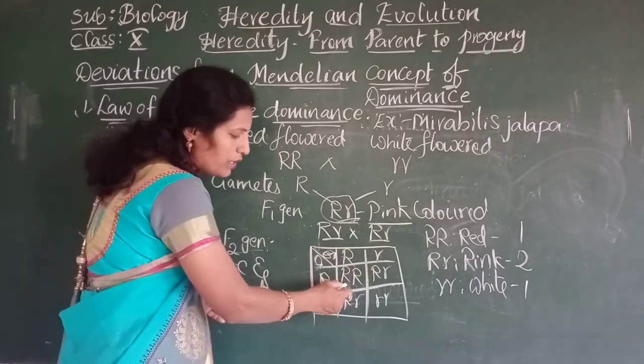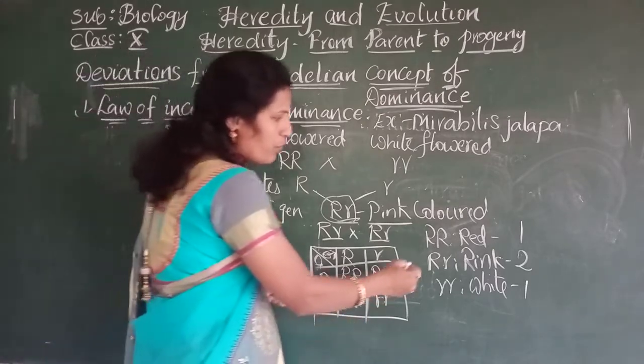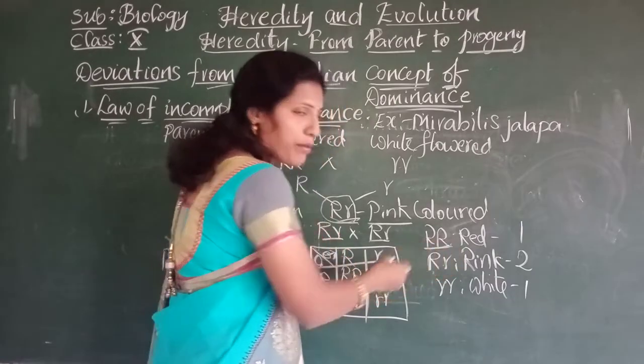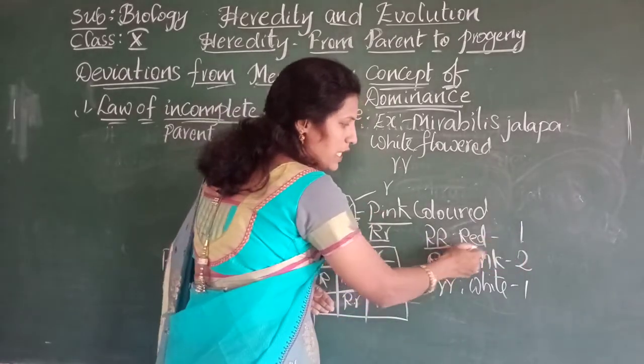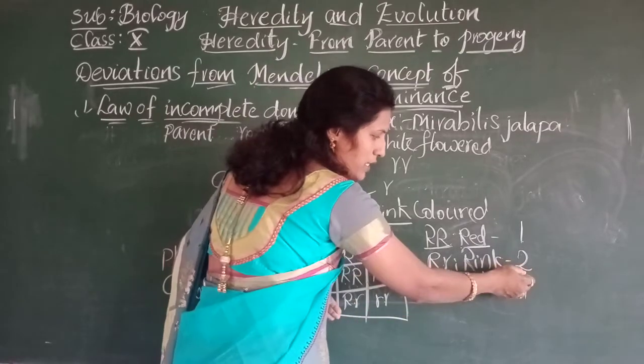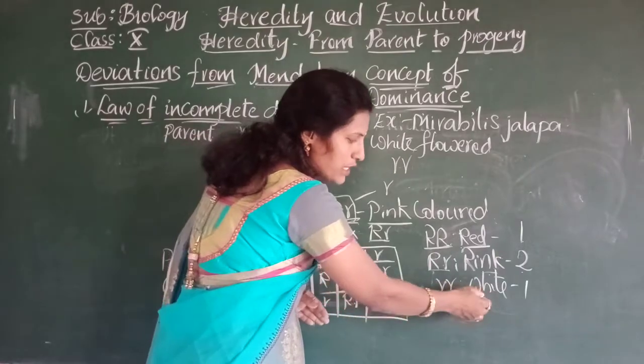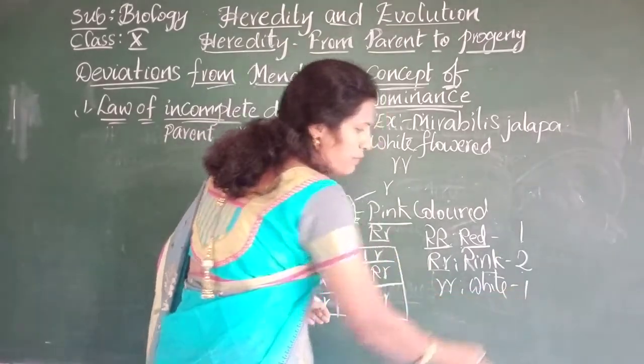Here 4 combinations are formed. Capital R capital R is of one type, exhibiting red color; capital R small r, 2 plants, are produced exhibiting pink color; and small r small r, exhibiting white color, one plant is produced.